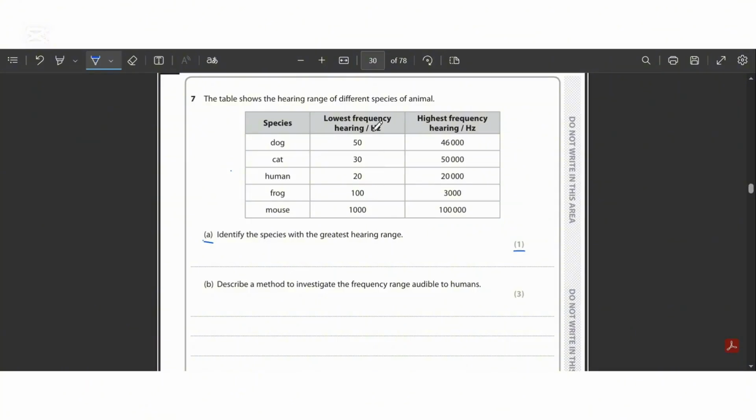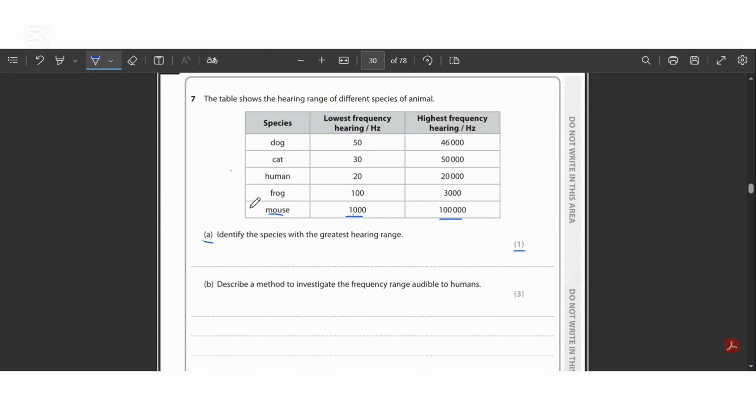Okay, so it is a 1-marker question. Since they have asked us for the greatest hearing range, we can compare their ranges by knowing the differences between the highest and the lowest frequency. If you look carefully at the data they have provided here, you can see that mouse has the greatest interval between its lowest frequency and the highest frequency. As you can see, the lowest frequency of mouse is near 1000, whereas the highest frequency is 1 lakh, which is a very great distance from 1000.